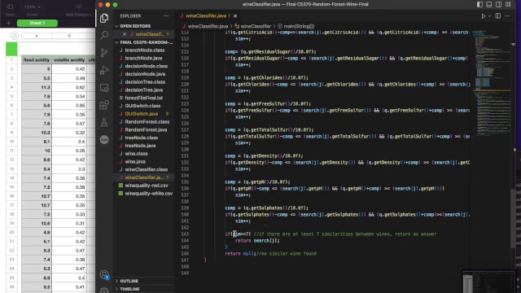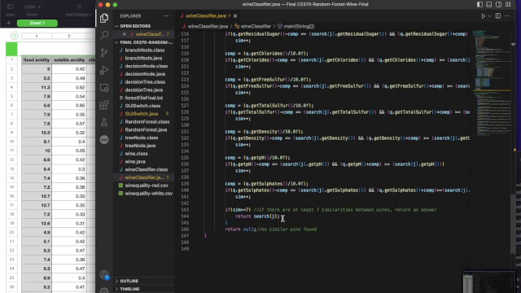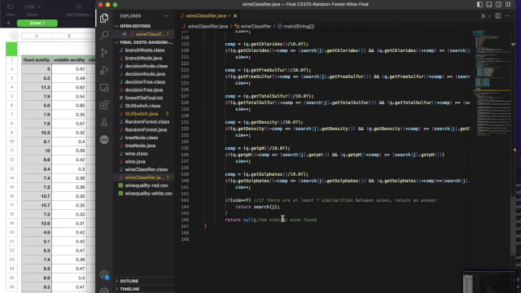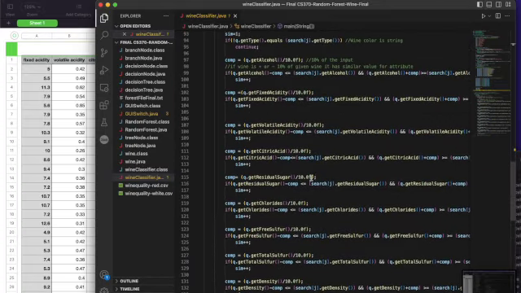If the similar value is equal to or greater than 7 out of all the 11 attributes, then it will be a similar wine. If it has less than 7 similarities, it will not be classified as a similar wine. And what will happen is it will output the attributes of the wine that's similar. Okay? And we use the ranges divided by 10 to get 10%.